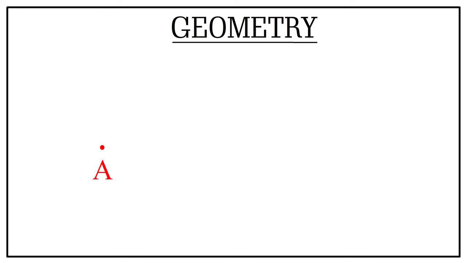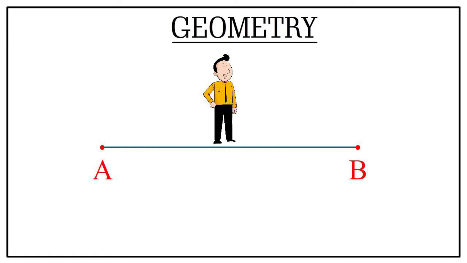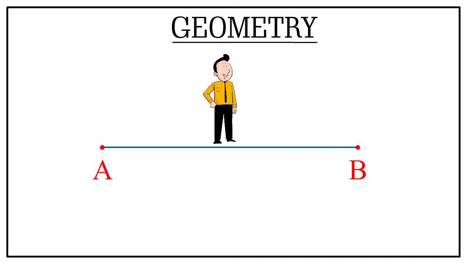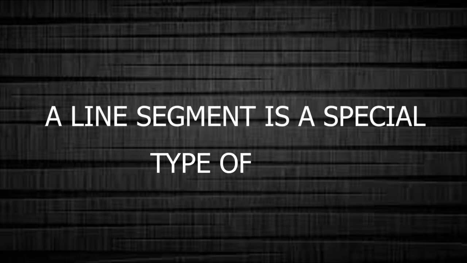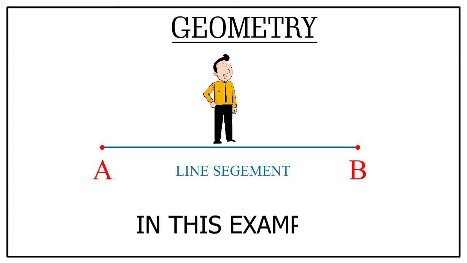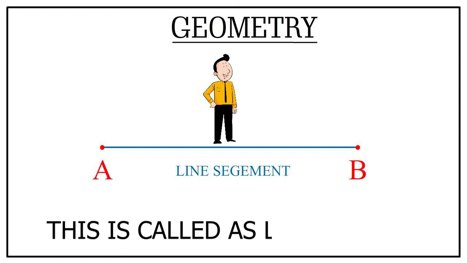Now, let's see two points, namely point A and point B. If someone needs to travel from point A to point B using the shortest route possible, he will need to go straight from point A to point B. Look at this. Most of us call this a line, but in geometry, we call this a line segment. A line segment is a special type of line where it has a beginning and an end point. So in this example, it starts at point A and ends at point B. This is called a line segment.